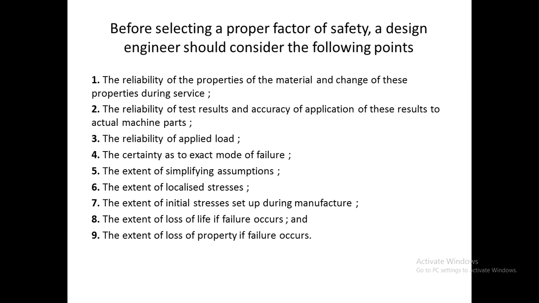Before selecting a factor of safety, an engineer should consider the following points: the reliability of the property of the material, the change of the properties of that material during working conditions, the reliability of the test results and accuracy of application of those results to actual machine parts, the reliability of the applied load, the certainty as to what type of failure will occur, the extent of simplifying assumptions, the extent of localized stress, the extent of initial stress set up during manufacture, the loss of life which will occur if a failure in the machine component occurs, and the loss of property if a failure in the machine component takes place.